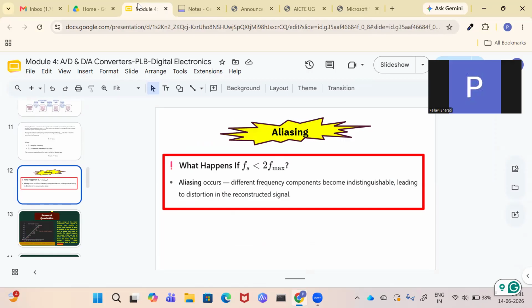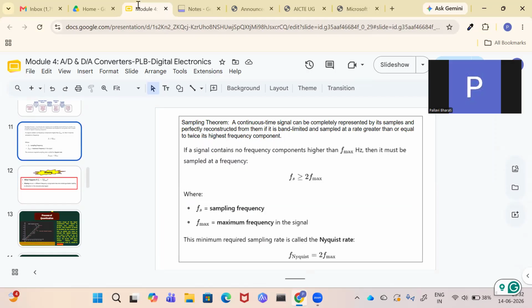What does the sampling theorem say? This is given in this slide. If there is a signal having many frequency components, double the highest frequency component is your sampling frequency. What is meant by the sampling frequency? How many samples you take in 1 second.